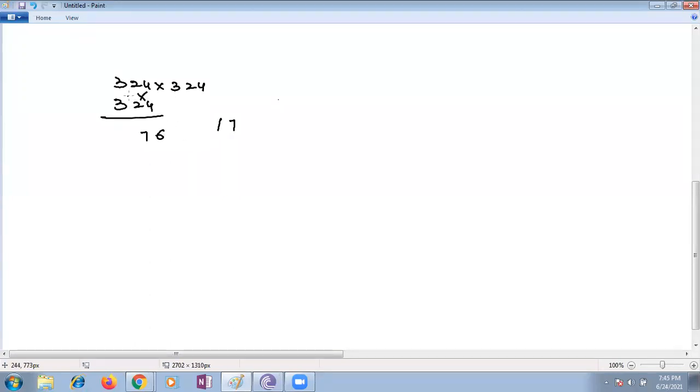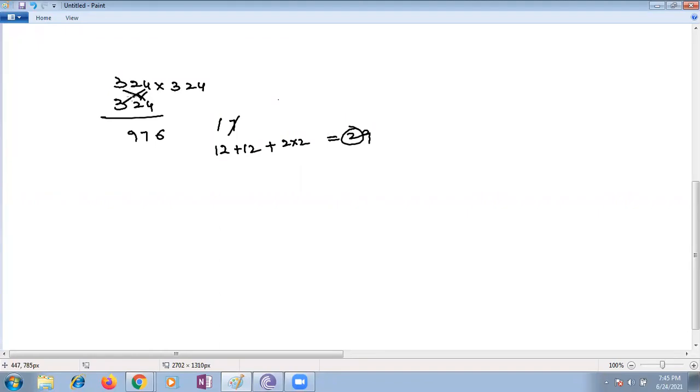What are you supposed to do, children? Long cross. A long cross means 3 into 4, 3 into 4 and 2 into 2. So it will be 12 plus 2 into 4. 12 plus the middle, plus 4, is 28, and 28 plus 1 is 29. So you have to write 9 here, 2 is carry.